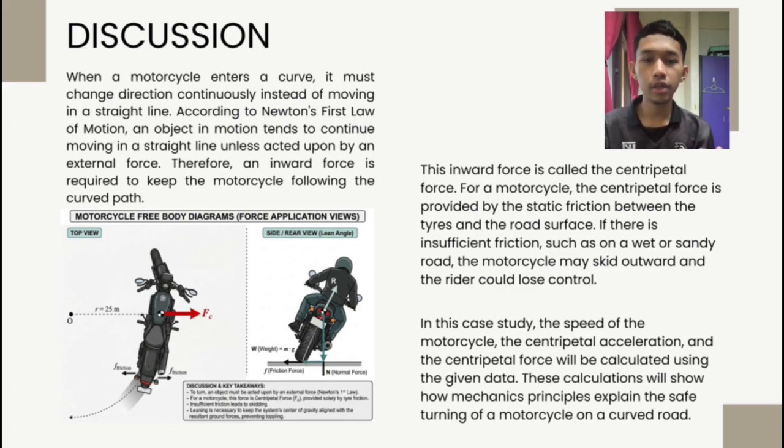If there is insufficient friction, such as on a wet or sandy road, the motorcycle may skid outward and the rider could lose control. In this case study, the speed of the motorcycle, the centripetal acceleration, and the centripetal force will be calculated using the given data. These calculations will show how mechanics principles explain the safe turning of a motorcycle on a curved road.